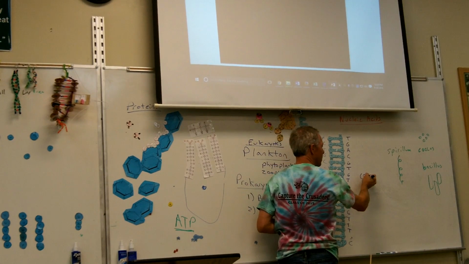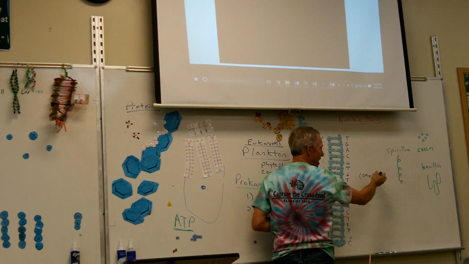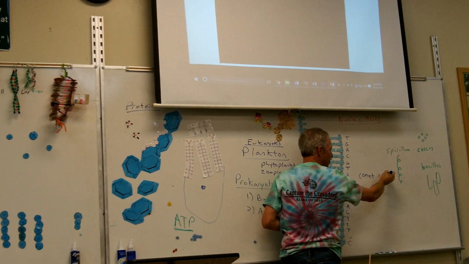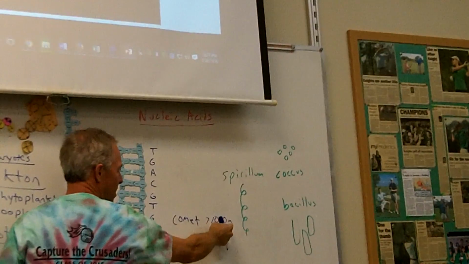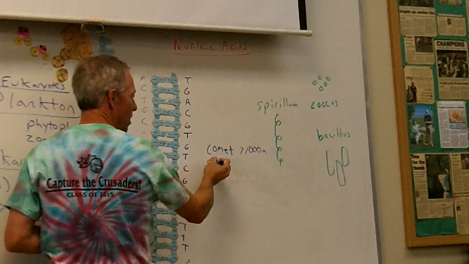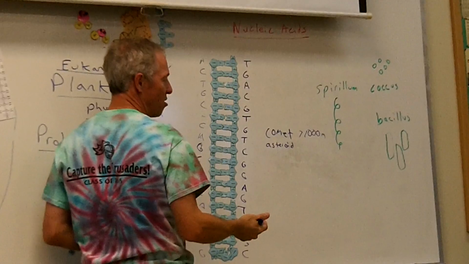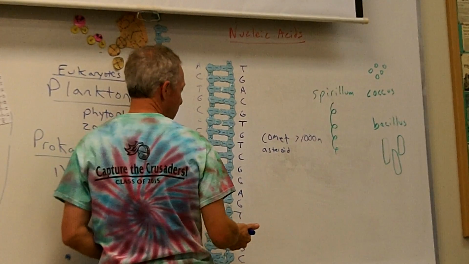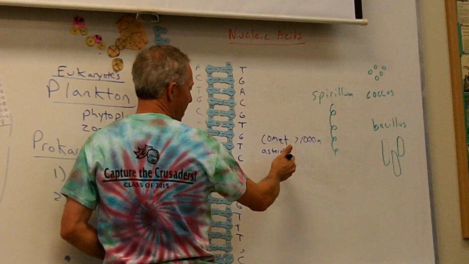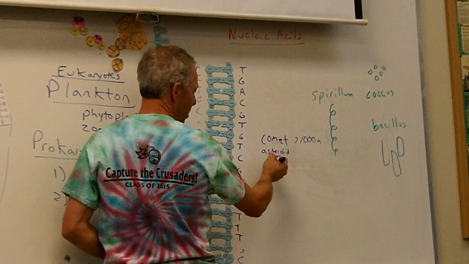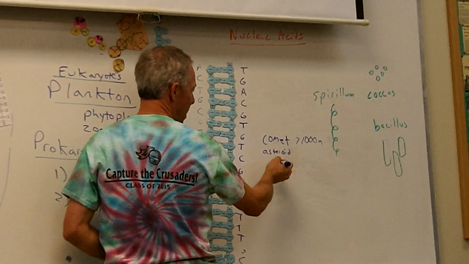A comet is ice and rock, and it's usually greater than 1,000 meters. We call it a comet if it's greater than 1,000 meters and it's ice and rock. An asteroid is mostly rock. Some ice, but not necessarily. And it can go all the way down to 100 meters. But once it gets below 100 meters in size, it's not called an asteroid.